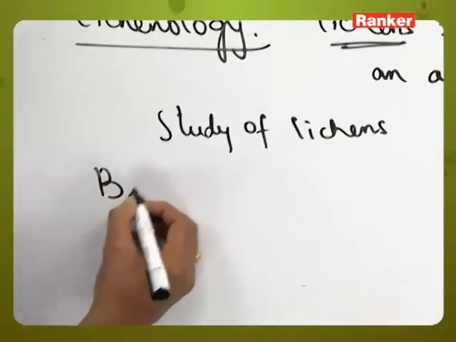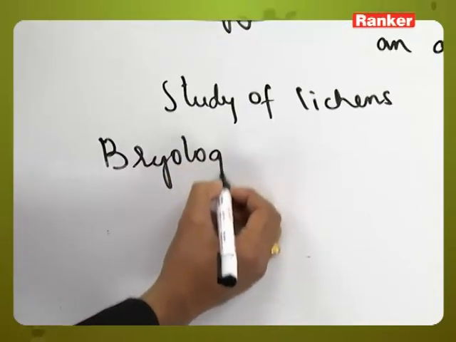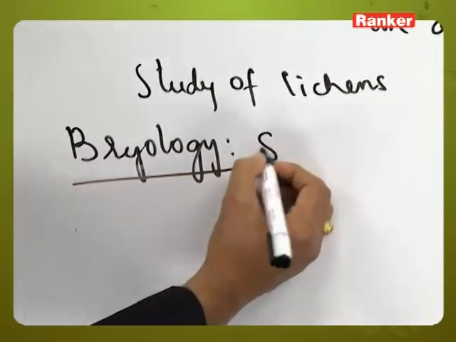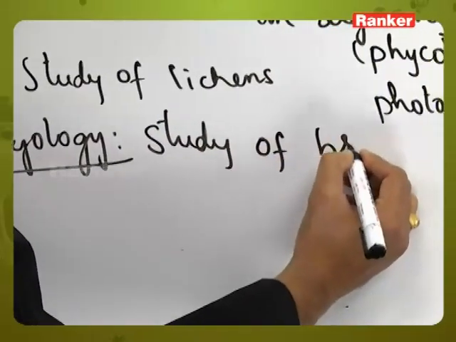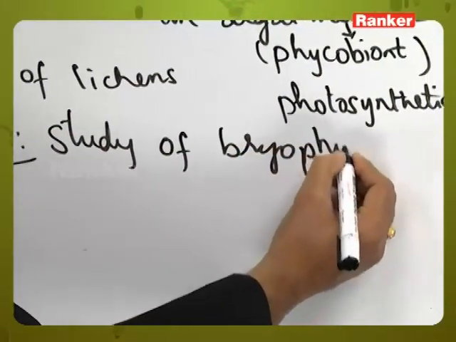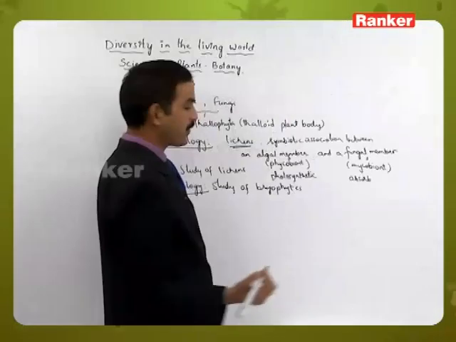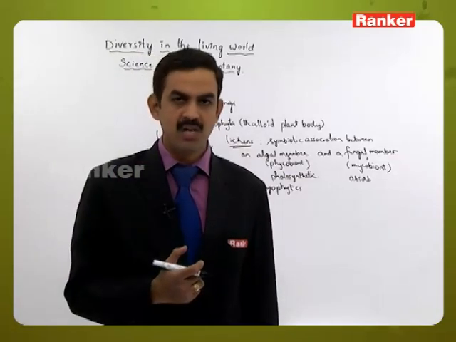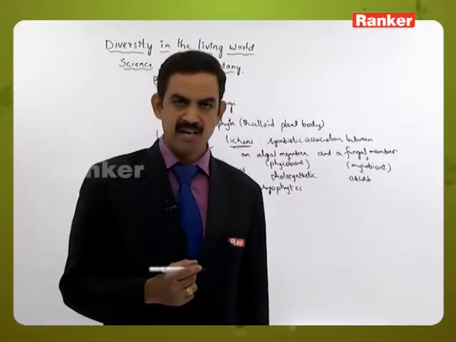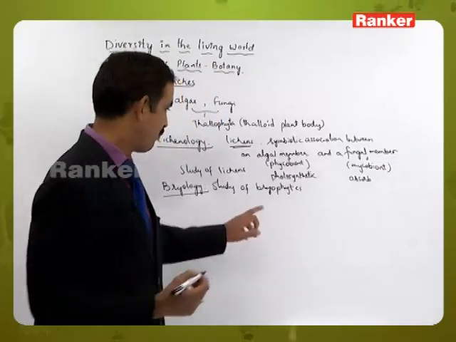Next one, bryology. Here bryology deals with the study of bryophytes. So what are these bryophytes? In the course of evolution, we know that first formed are the Thallophyta, which includes algae and fungi, and the next group are the bryophytes.